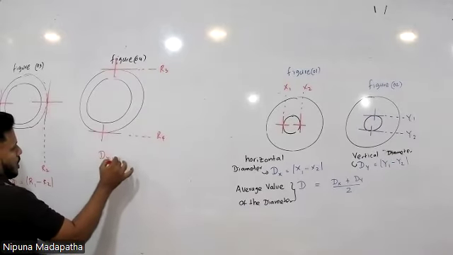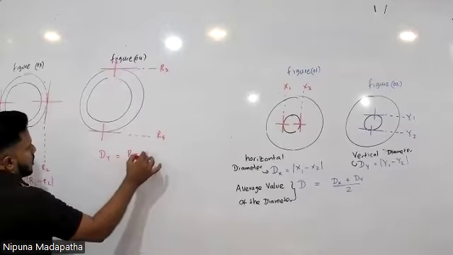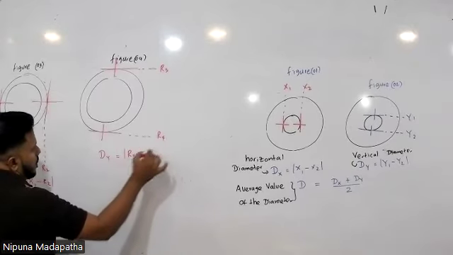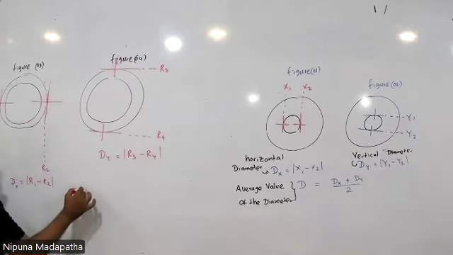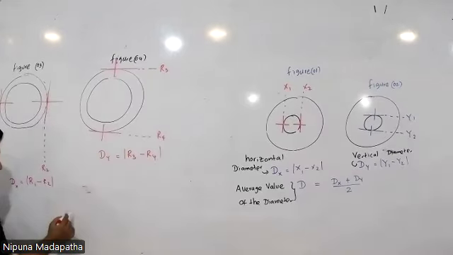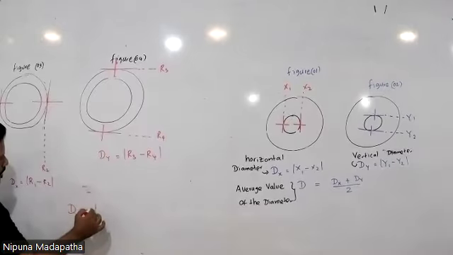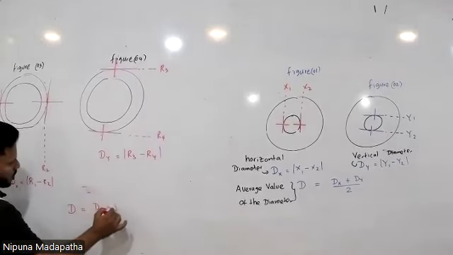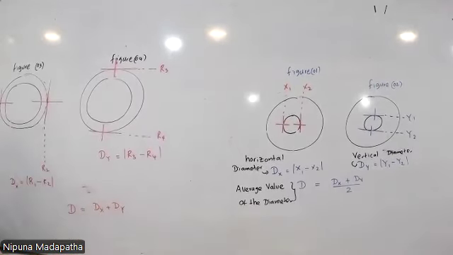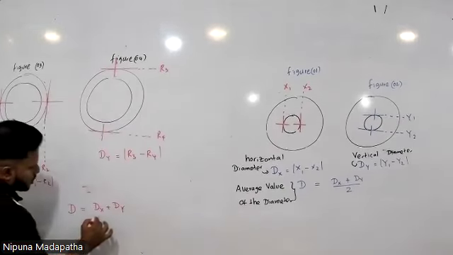So dy is the difference of the readings R3 and R4. Finally, the external diameter of the rubber tube is given by the mean value of dx and dy.